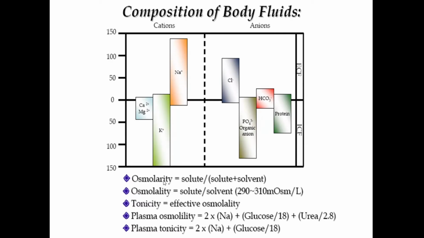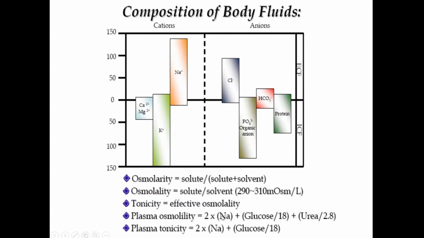Osmolarity is the solute divided by the solute plus solvent, and osmolality is the solute divided by only the solvent. So this is very important. There is only a minor difference between osmolarity and osmolality, and definition-wise there is a slight difference. Now, one more important thing: the plasma osmolality can be calculated. A lot of times in the ward or in the ICU, we need to know the osmolality because our treatment depends on it. If the lab says that they do not calculate osmolality, you do it on your own. So this is the formula with which you can calculate the plasma osmolality.